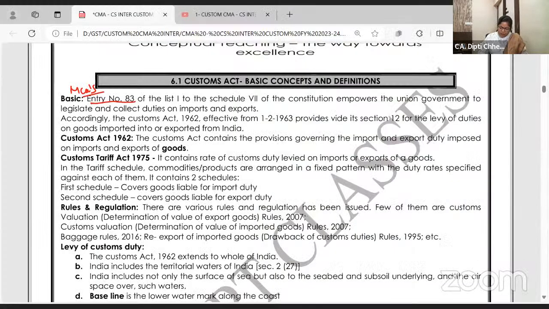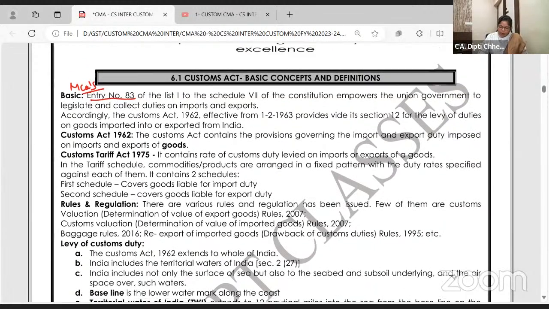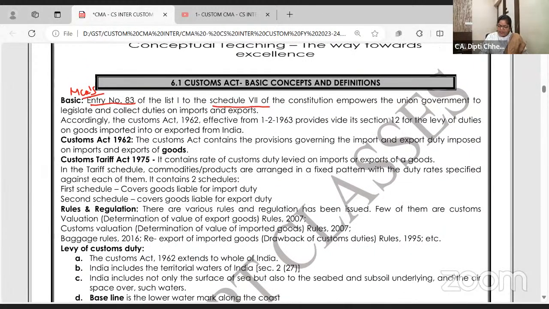Now, Custom Act. Entry number 83 of the list 1 of the schedule 7 of the constitution empowers union government, means it's a central law, not with the state government, central government, union government to legislate and collect duties on import and export. Please put this in block. Entry number 83. Entry number 83. Clear?